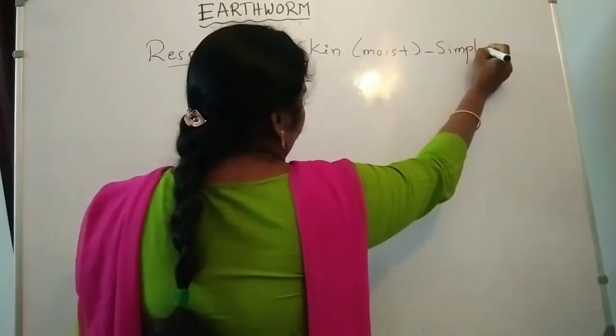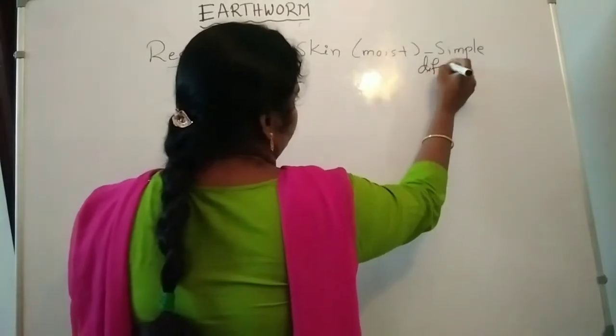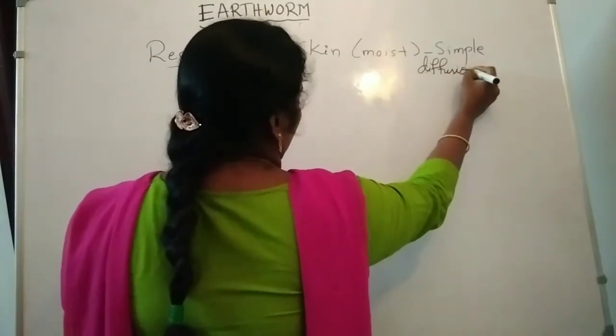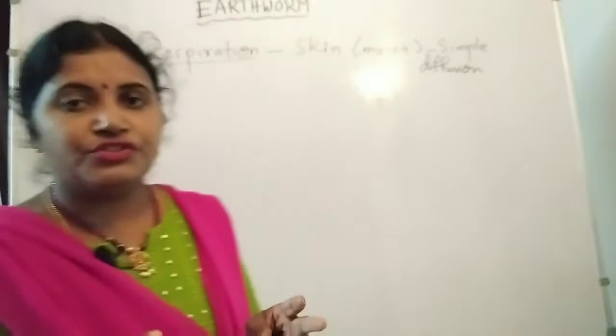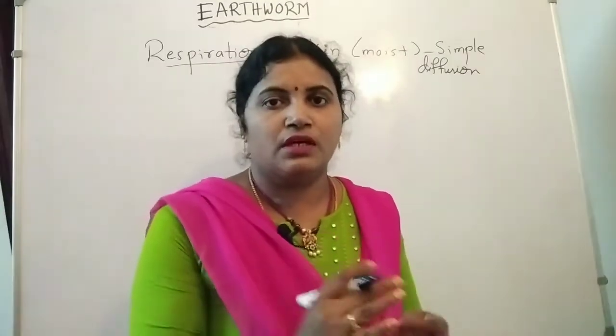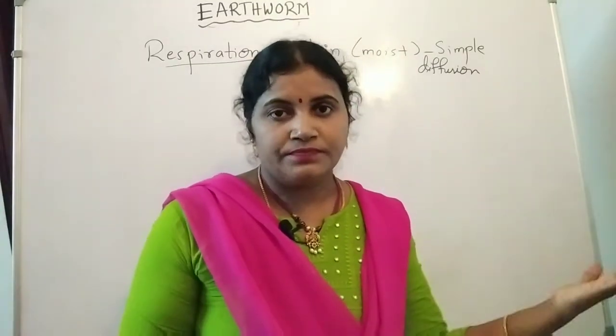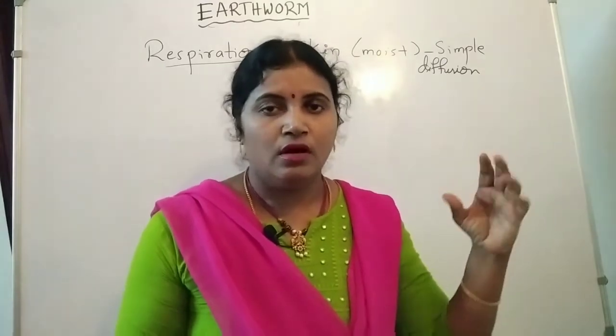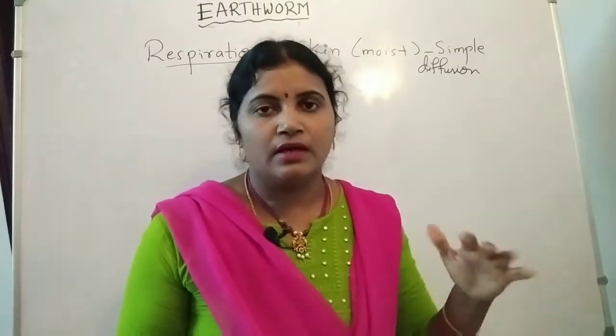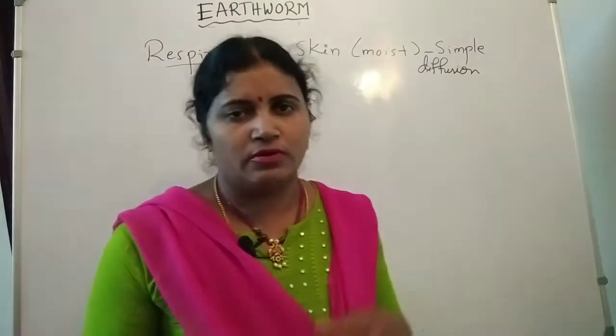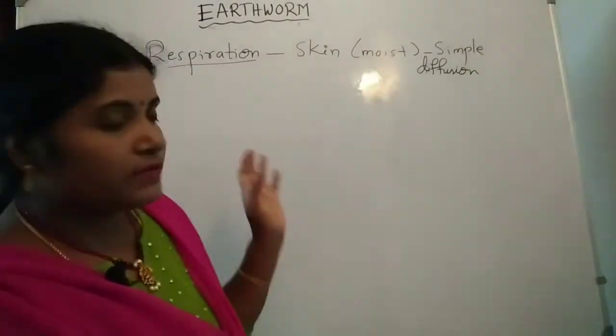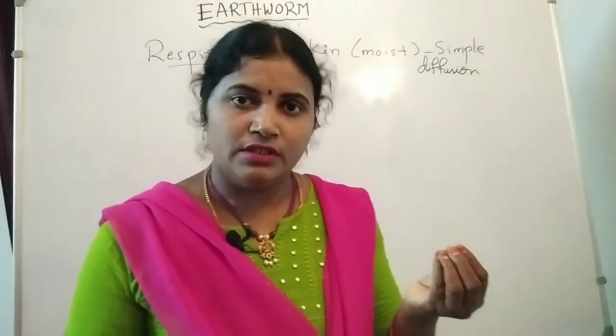It means exchange of gases takes place between the atmosphere and the body wall. So oxygen enters the body and carbon dioxide is released outside the body. Very simple. That is possible with the mucus lining of the body wall.